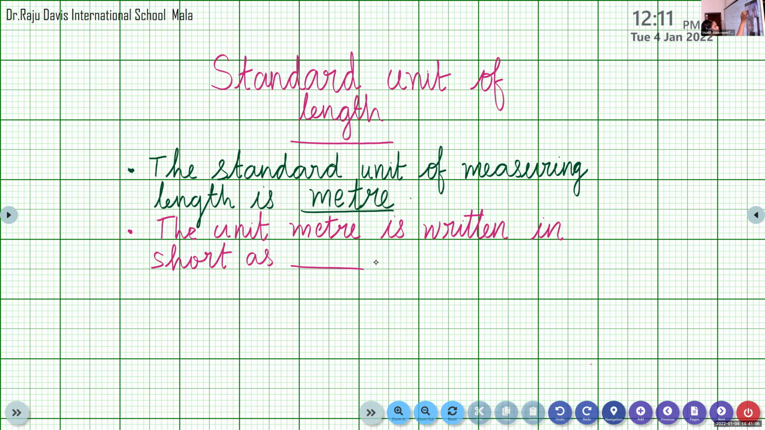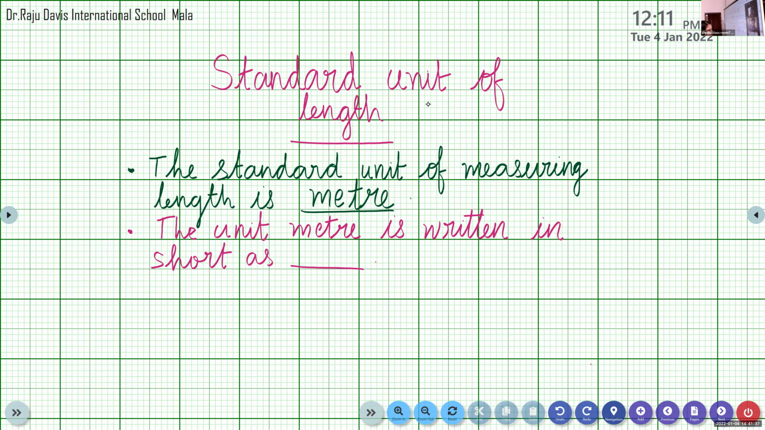Junaida, tell me. Yes, ma'am. I heard that you write that dash and you write meter, no? So that is small letter or cursive we have to write. You can write in cursive, no problem. You have to write in cursive letter. Okay, ma'am. Thank you.